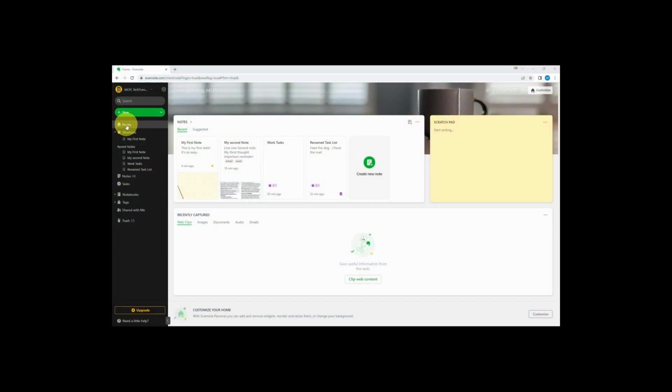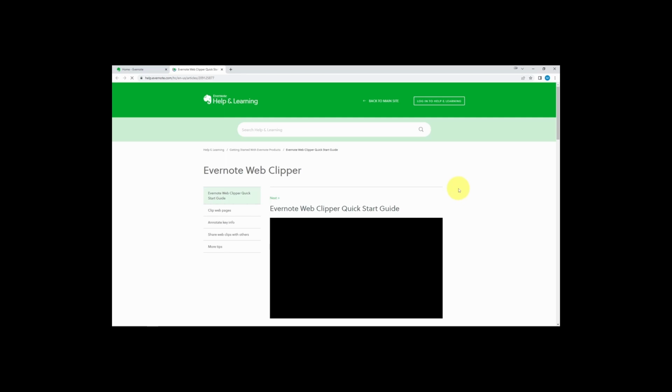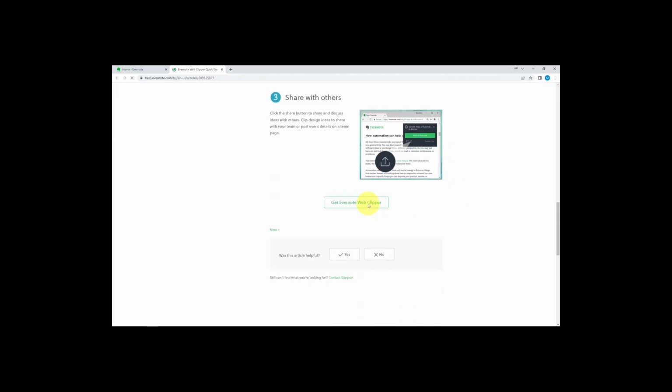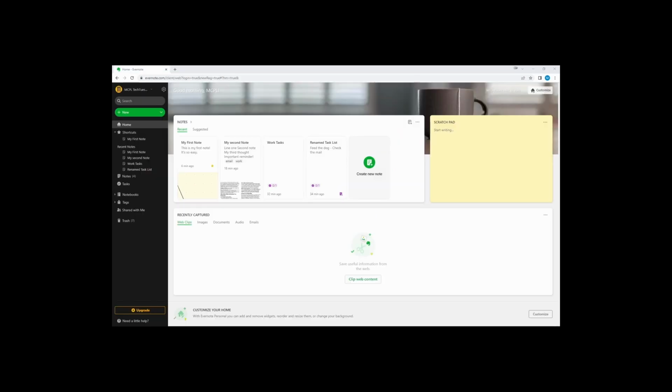If you click on the home button in your sidebar, you'll see that there's an option to clip web content. This will tell you all about the web clipper, which at the bottom will give you the link to download it. Web Clipper is a handy tool to save web pages, articles, or PDFs to your Evernote account. If you stumble upon something you like on the web, instead of having to go back and forth between that web page and the Evernote app, you can just capture a portion or the entire web page.